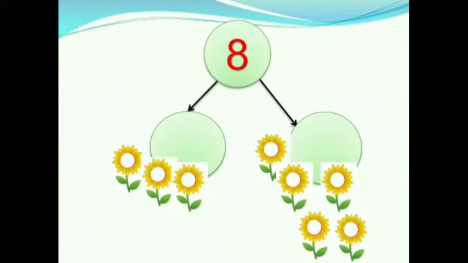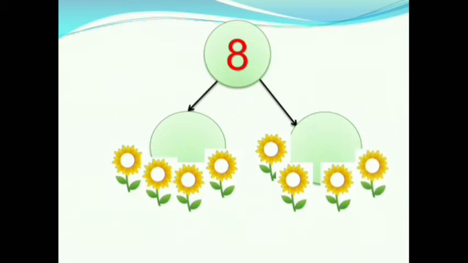Again we will keep one flower in each part. Now how many flowers are there in each part? 1, 2, 3, 4. 4 flowers are there in each part. So we will write 4 in each circle. Therefore, when we divide 8 in 2 equal parts, we get 4 in each part.